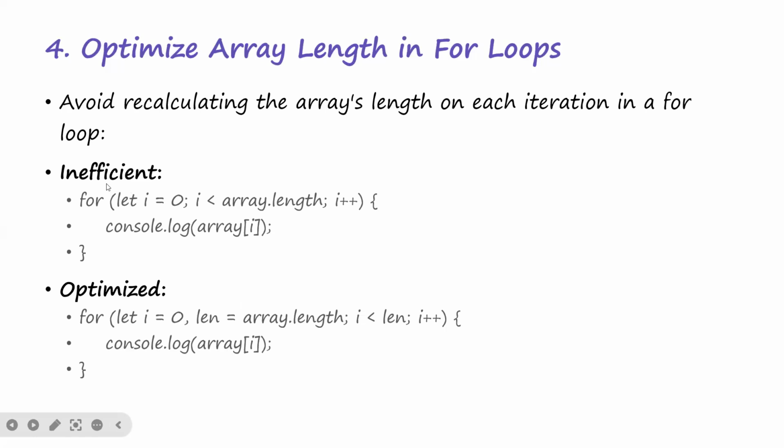If you do it the first way, every time the iteration comes here, it will recalculate. So do not do that. Always get the array length outside of it in case you're using a for loop. Either you do it in the initialization part or you do it outside of it. If you don't know how to do this, chat me up, let's talk. But I think this is just simple. That's why I'm not going further to explain it, because we already know what iterations are and that these things are always evaluated.